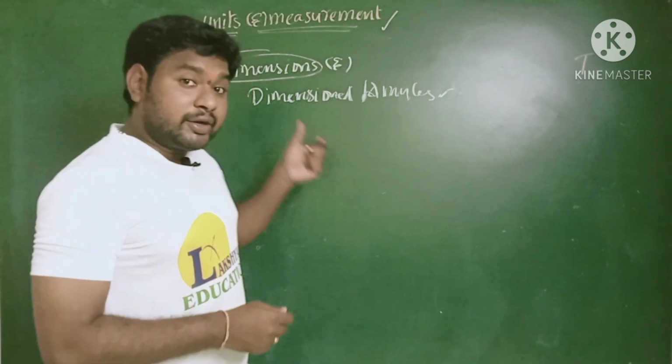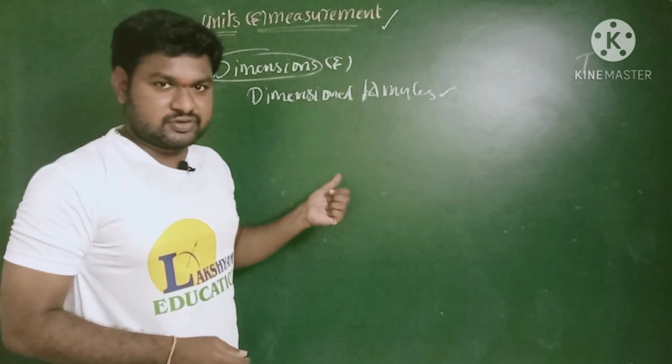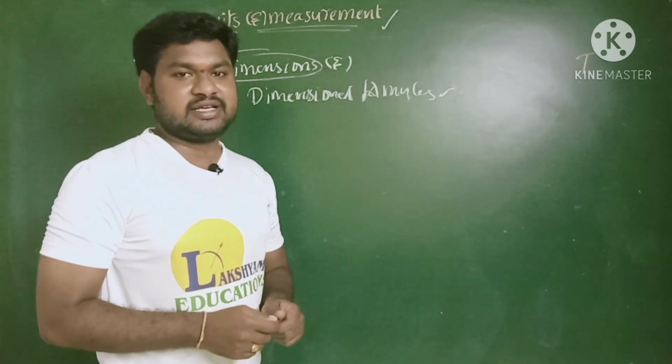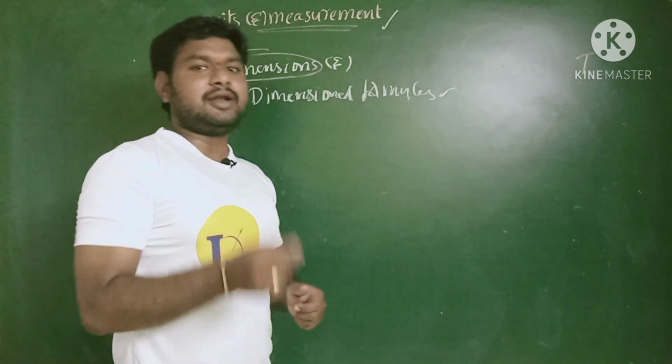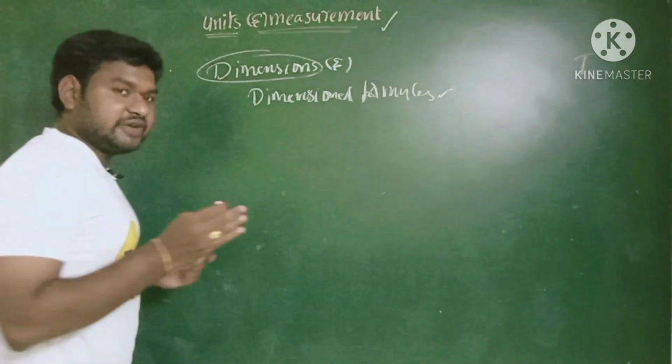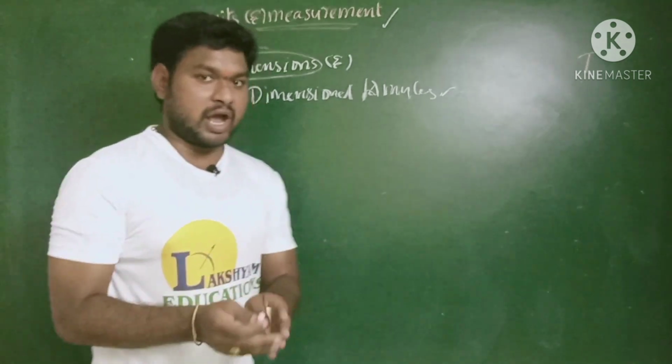According to the definition of dimensions, when you want to represent any physical quantity in terms of their fundamental quantities, what are the different fundamental quantities we have?